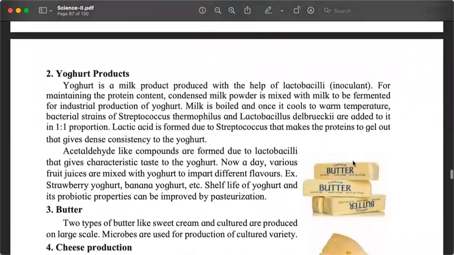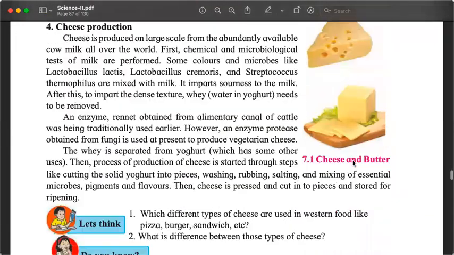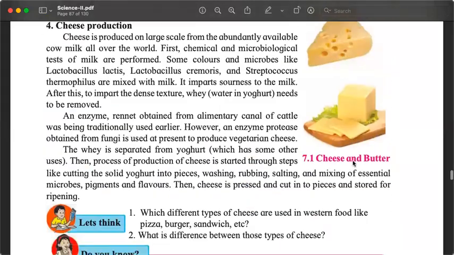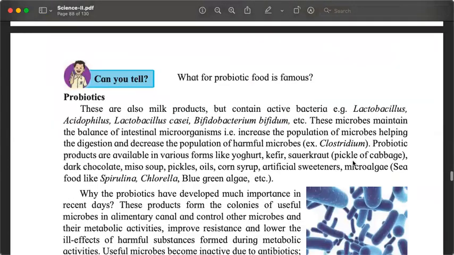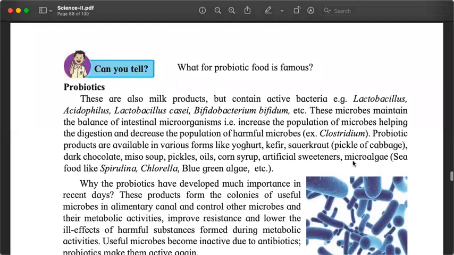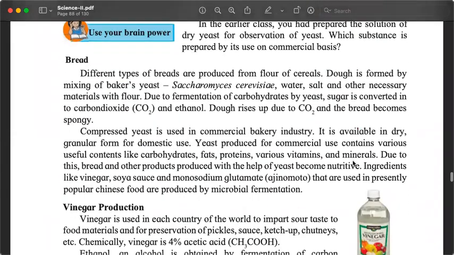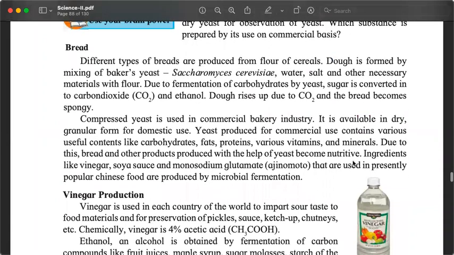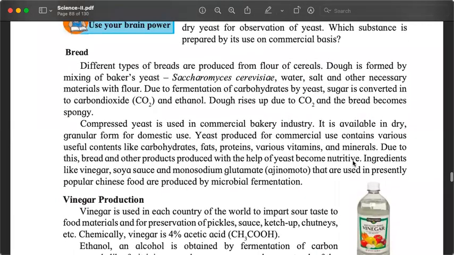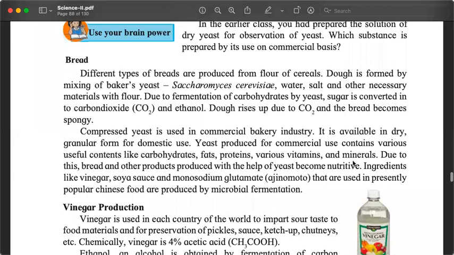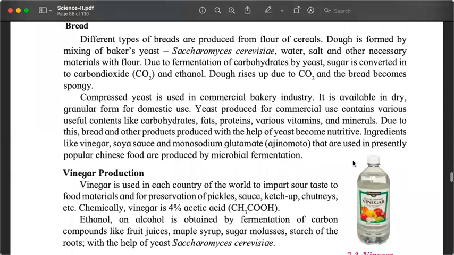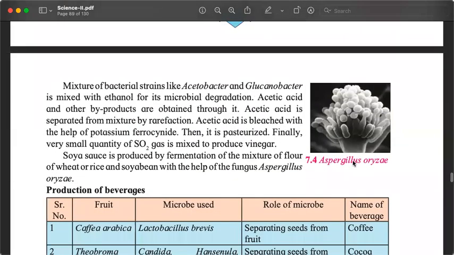So we looked at yogurt, butter, cheese, which contain dead bacteria. And then we looked at probiotics, which contain live bacteria. Then we looked at bread, vinegar, soy sauce. Now, these are not about bacteria. These are about yeast and other bacteria, also fungus.